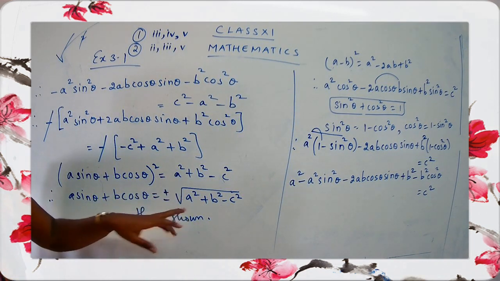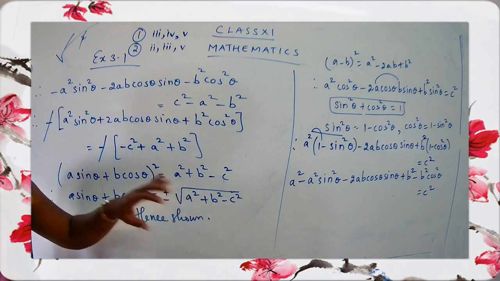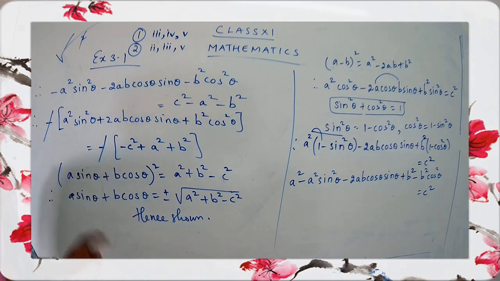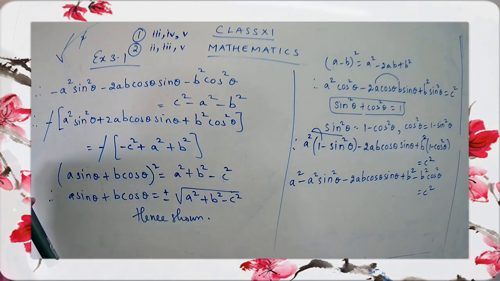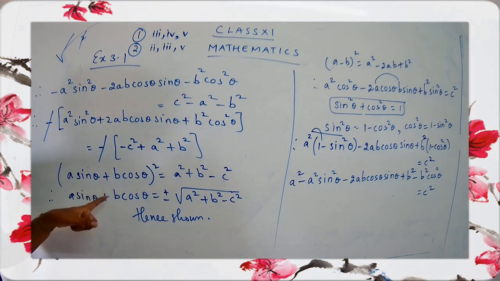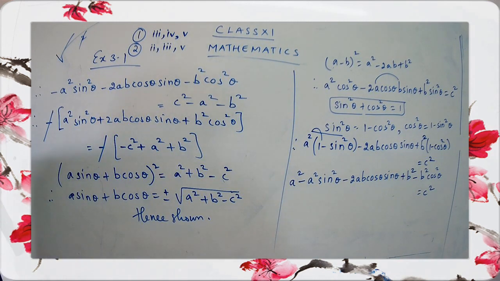You cannot cancel the 2 and the square root. You have to keep this as square root of a square plus b square minus c square. Here the cancellation is not possible because here you have some signs, okay children? So you cannot cancel it. Here it was a common square. Here you have a separate square for all the terms. So we just got the answer. A sine theta plus b cos theta is equal to plus minus square root of a square plus b square minus c square. That's what we have to show.